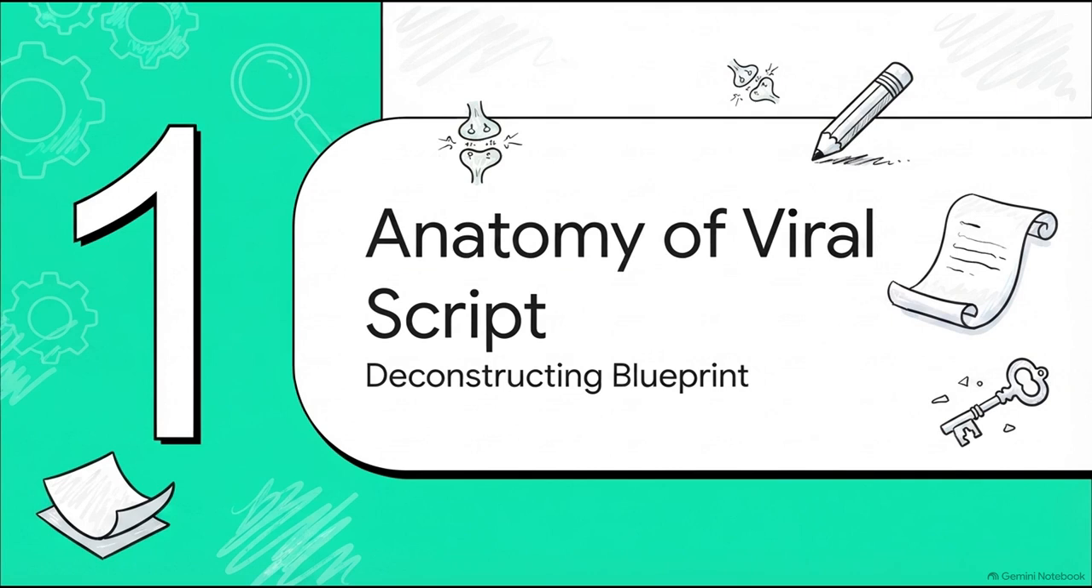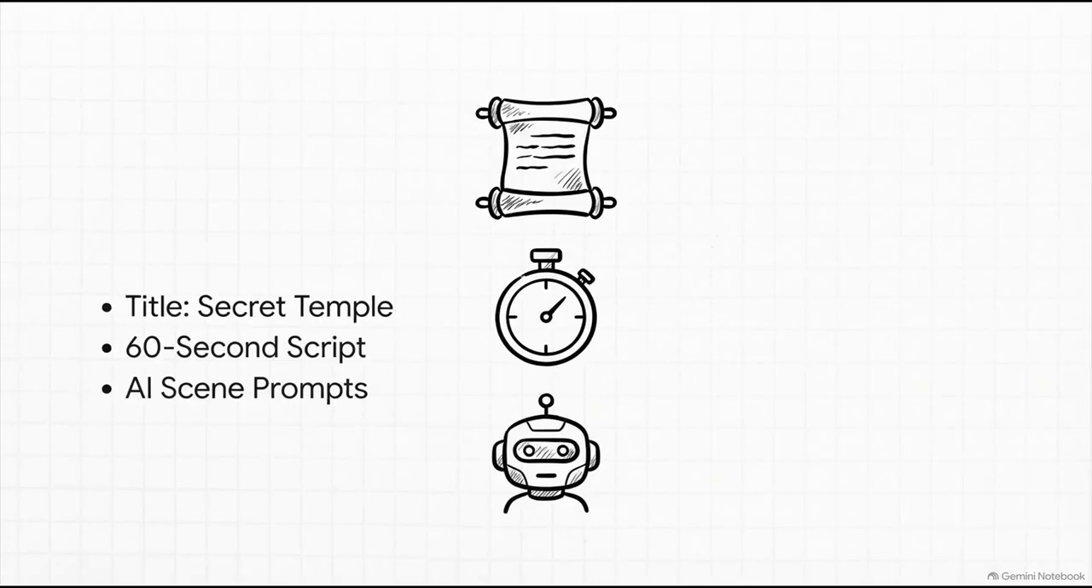Okay, moving into our first section, Anatomy of a Viral Script, Deconstructing the Blueprint. Let's peel back the layers and see exactly how this text ticks. All right, let's dive into this blueprint. The raw metadata provided in our source material acts as a precisely calculated formula. First up, we've got the working video title, The Secret Indian Temple That Still Confuses Scientists, 2026. It's direct, and it establishes the core conflict right out of the gate.